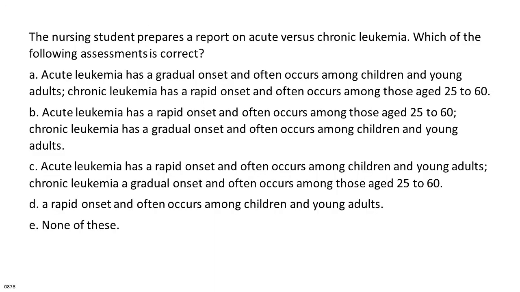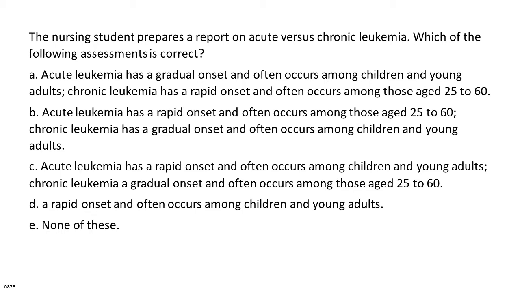The nursing student prepares a report on acute versus chronic leukemia. Which of the following assessments is correct? A. Acute leukemia has a gradual onset and often occurs among children and young adults. Chronic leukemia has a rapid onset and often occurs among those aged 25 to 60. B. Acute leukemia has a rapid onset and often occurs among those aged 25 to 60. Chronic leukemia has a gradual onset and often occurs among children and young adults.